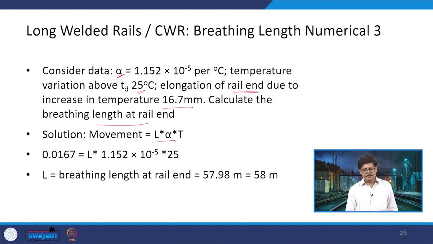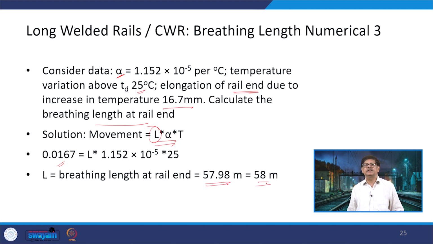So, the movement is defined as alpha into L into T. We have been given the value of the elongation. So, the elongation value is 16.7 mm. So, it is taken here. We have to find out the length L. Alpha is known to us and temperature is known to us. So, when we put all of these values, what we get is 57.98 or 58 meters.